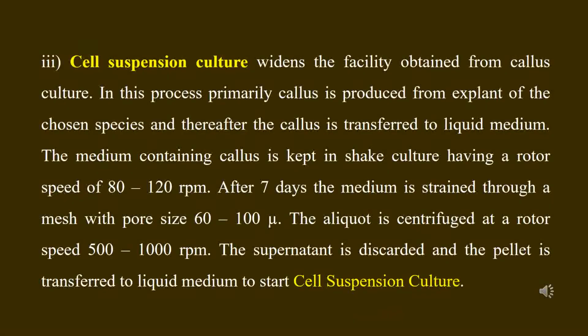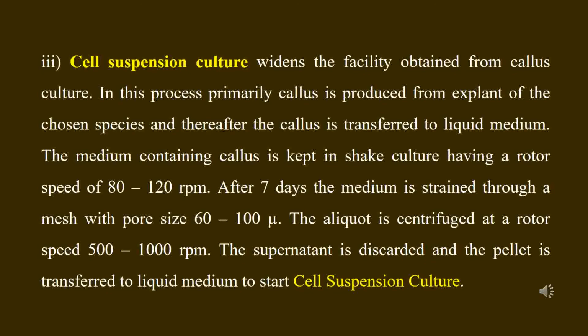Cell suspension culture widens the facility of producing secondary metabolites. The callus grown in liquid medium may be maintained at a greater rotor speed in the shake culture, the speed varying from 80 to 120 rpm.